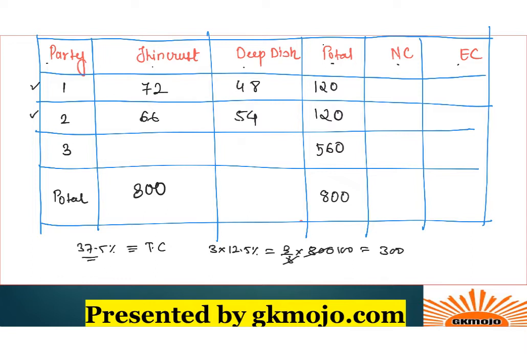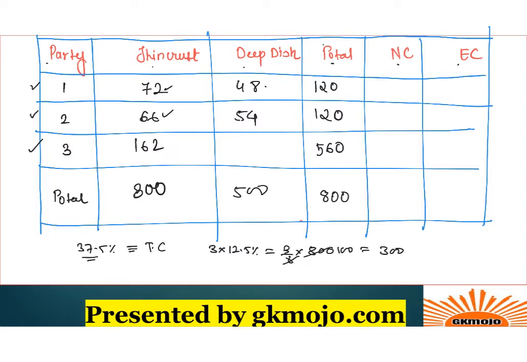Now you can add this 72 and 66 and subtract from this 300 to get thin crust pizzas in party 3. So you get 162 over here. Ultimately, I hope you understood this. 72 plus 66, we subtract it from this 300 to get it. Alright. Now, if 800 were the total, 300 were thin crust, therefore 500 were deep dish.